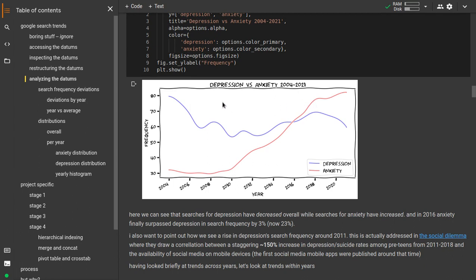Whereas depression, on the other hand, starts off up here at about 80, and it goes down, and then up, and then back up, and then down. But overall, it's decreasing. It starts up here at 80, and it comes back down here to 60. So searches for depression have decreased over the years, while searches for anxiety have increased about 3 times. And this is where that greater standard deviation comes from. This is a much wider range for anxiety.